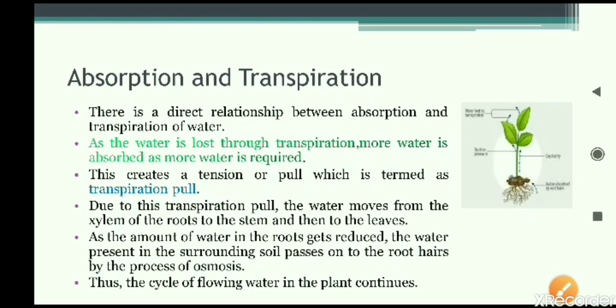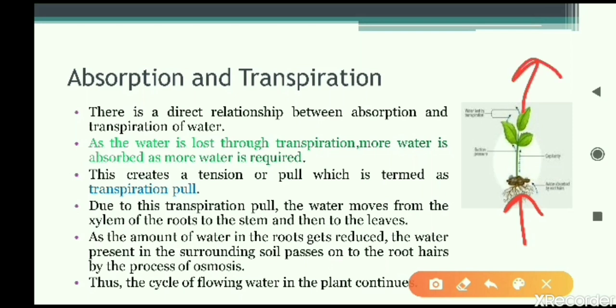Now we have a question. Is there a relationship between absorption and transpiration? Absorption is what? Absorption is done by the roots. The water is absorbed by the roots which are present in the soil, and transpiration is done by the leaves, releasing the water outside in the form of water vapor into the air. That is transpiration. So is there a relation between the two? The answer is given in the first line here. Yes, there is a direct relationship between absorption and transpiration of water.